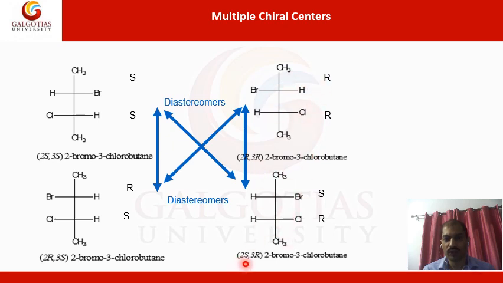So here you have to see 2S 3R, because these are not enantiomers, these are diastereomers, and the enantiomers are the mirror image. Because 2R 3R and 2S 3S, these are enantiomers. You can easily see here these are enantiomers, but once you see this example with respect to this one and this one, these are diastereomers. So I hope now you all might have some idea what is asymmetry, dissymmetry, and diastereomers.